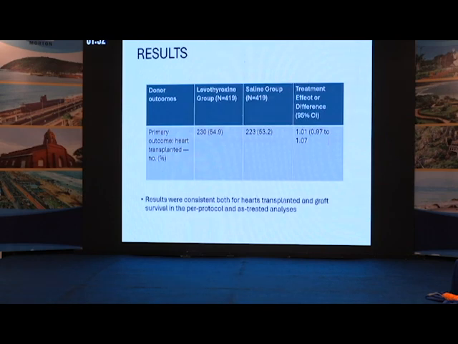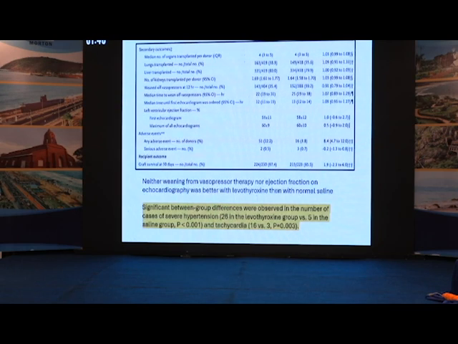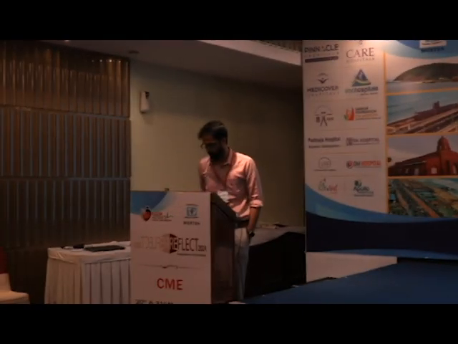Coming to the outcome, in the primary outcome, there was no significant difference between the levothyroxine and the saline group. The results were similar in both intention to treat as well as per protocol analysis. In the secondary outcomes, they looked at other organs transplanted and did not find much difference between the groups. However, they found that adverse effects, particularly hypertension, were much higher in the levothyroxine group. Maybe it might be due to the higher dose of thyroxine which they used than the recommended one.